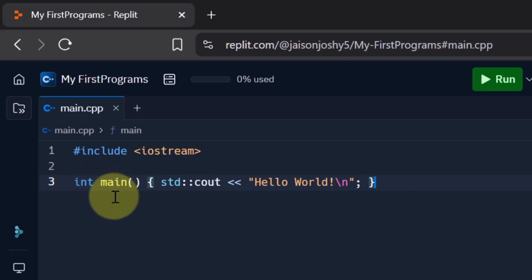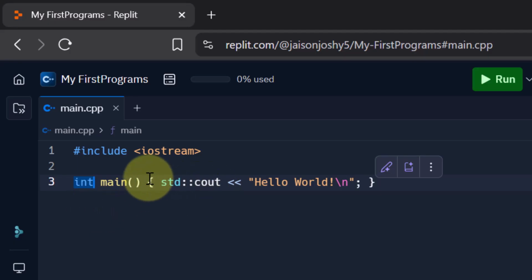Okay, we have a function called main. You see a function is defined with its name here, which is main, followed by parentheses, open and close. Another thing that you see here is the return type. We call this the return type of the function, which means that this function is going to return something, and that is going to be an integer value.